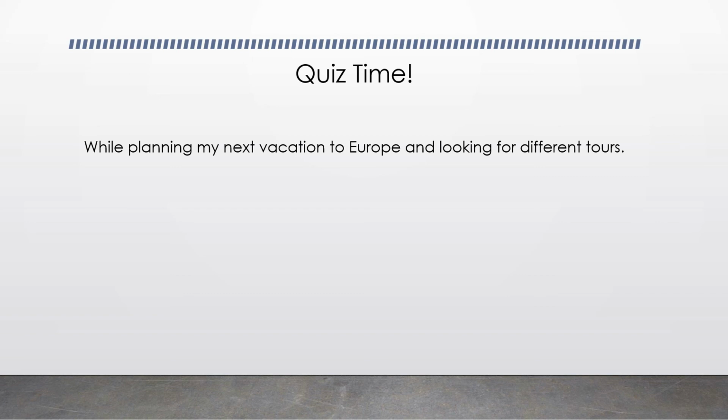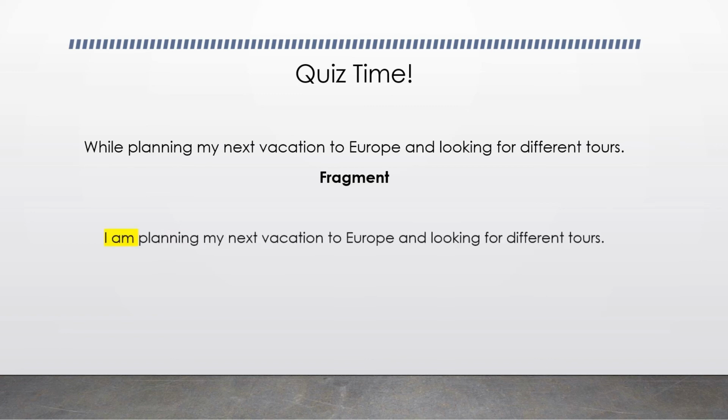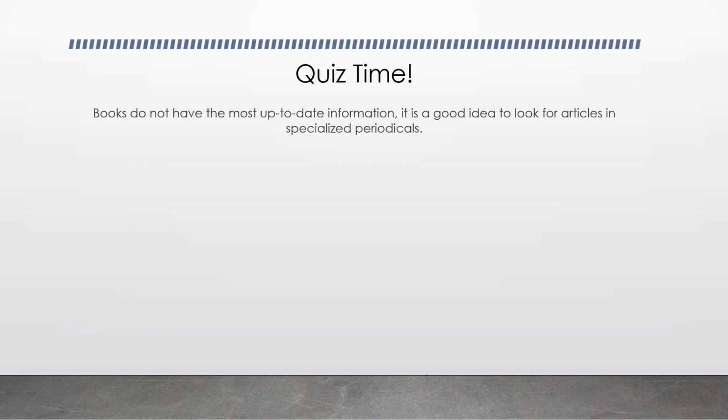"While planning my next vacation to Europe and looking for different tours." That is a fragment because it's missing the subject. And you can use any subject: I decided, or just say I am. You can say you are, they are.